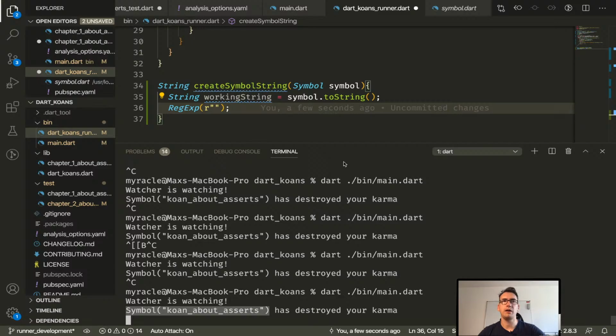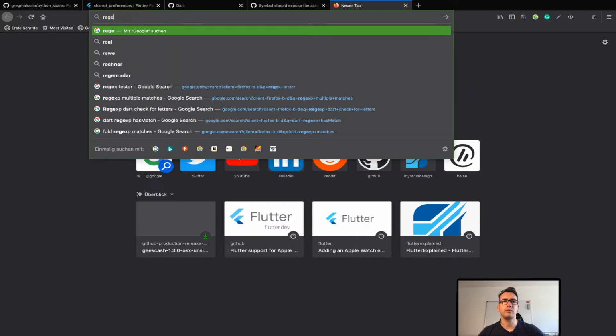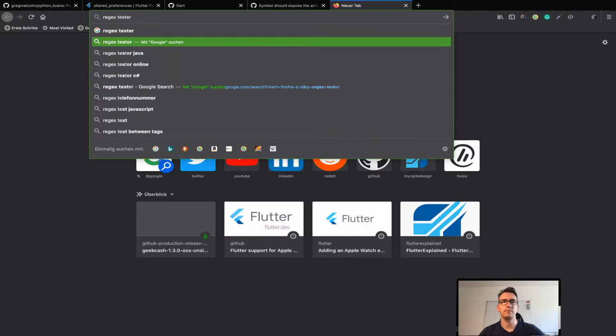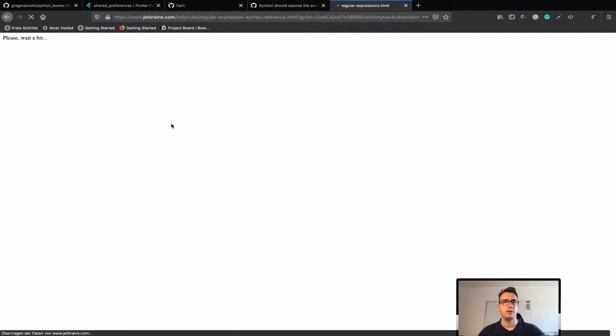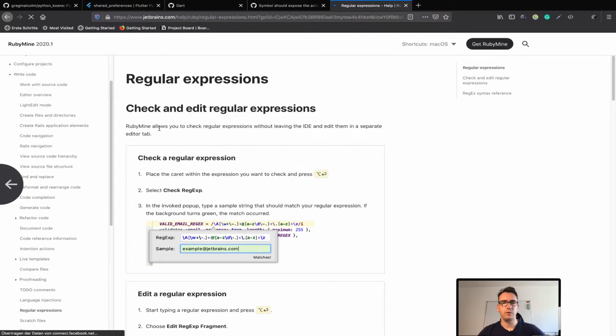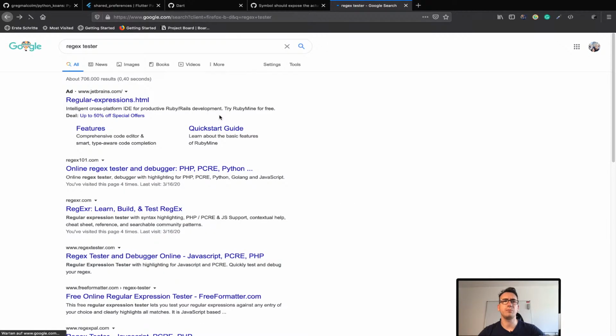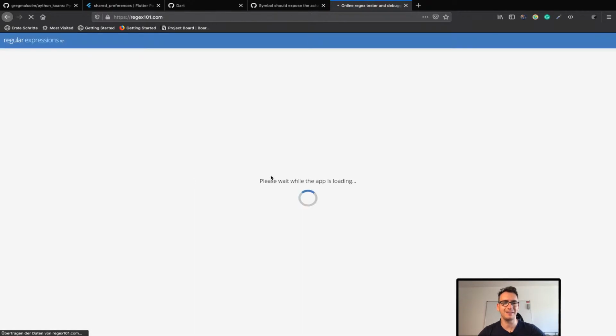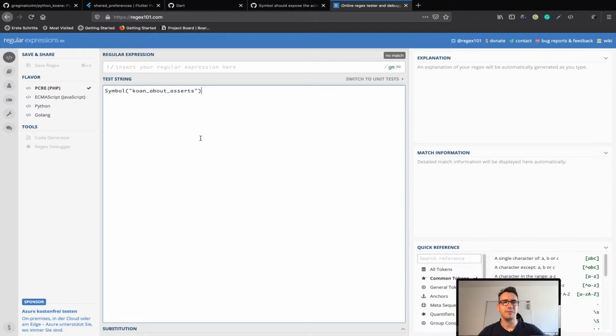In the meantime, I do what I always do if I work with regex. So, regex tester. That's not what I want. Wow, JetBrains is really everywhere. So good. Okay, and we add that. And what I want to do is get rid of everything like this.